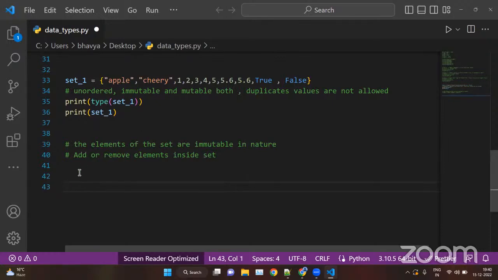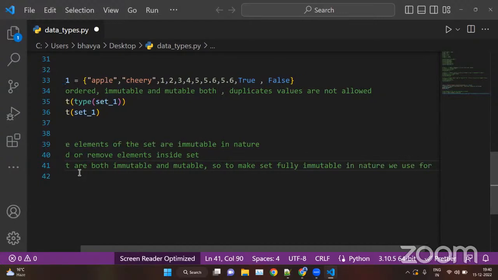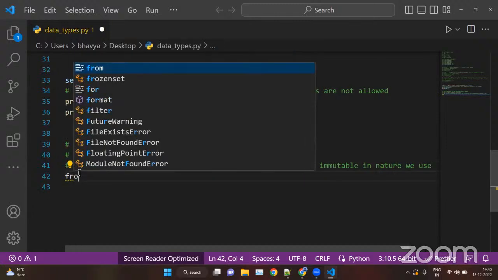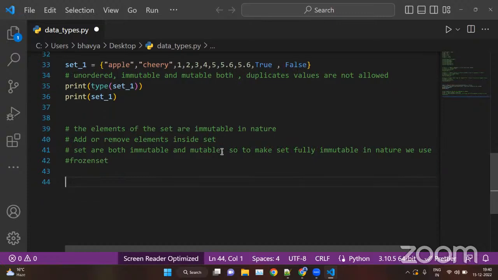Now you can see that sets are both immutable and mutable. So to make a set fully immutable in nature, we use frozenset. Frozenset is a keyword here, basically a data type, but it has no literal format.